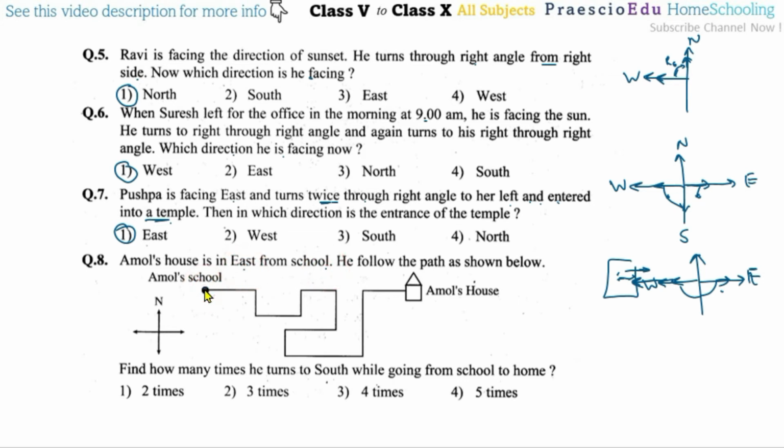Now question number 8, Amol's house is east from the school. So this is Amol's school and this is Amol's house, so this is the east side already given. Follow the path as shown to Amol's house. Find how many times he turned to south while going from school to home. Now if this is a south and again he is turning, so this is a south turning. Okay, again this is to the east. Then north, then east, then south. So this is first and this is 2 times, then again this is west and again south, so this is third time, here and here and here. So 1, 2 and 3, so 3 times, means option number 2 is the correct one.